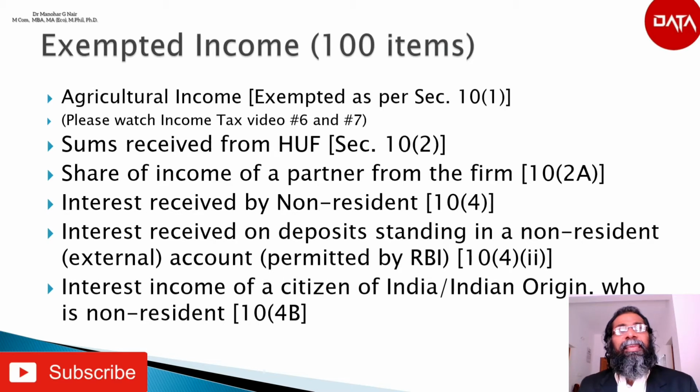The next is interest income of a citizen of India or a person of Indian origin who is a non-resident, according to section 10(4)(b). The income of such an individual from interest on saving certificates issued before 1st June 2002 by the central government, as notified in the official gazette, is exempt from tax.